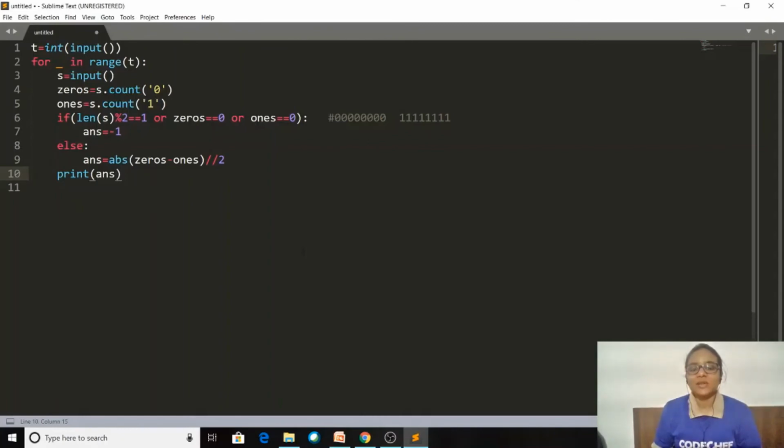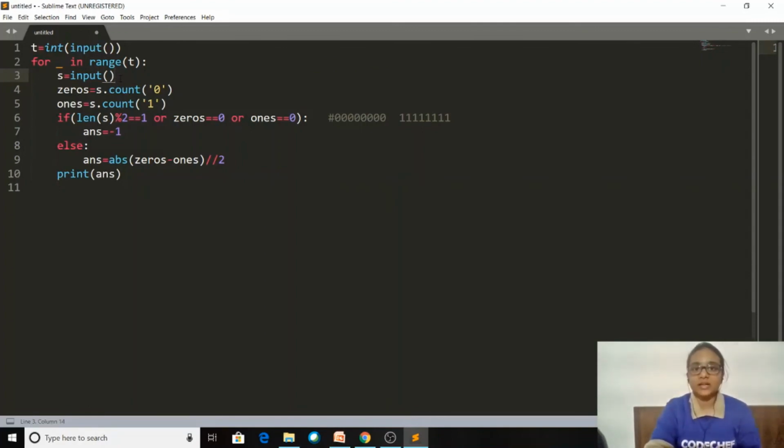Okay, so now let us discuss the code. So first line of input, as always, is the number of test cases. We have taken the input for it, and we are running a loop so that we can do the calculation for each test case. Here I have taken the input for the given string that we have to convert into a self-destructing string.